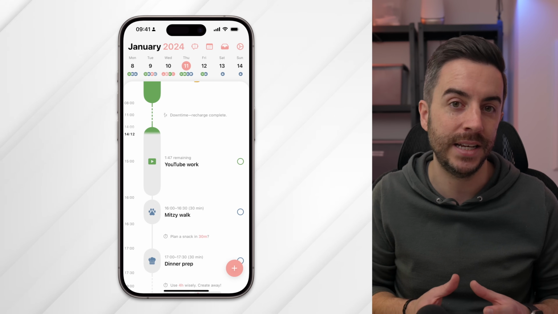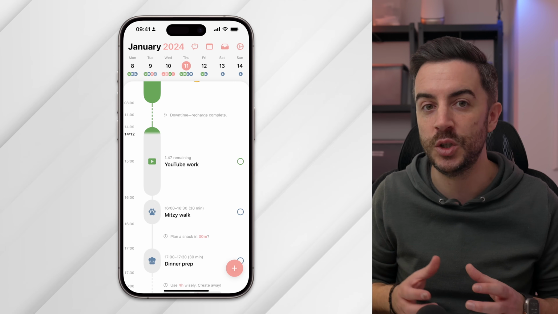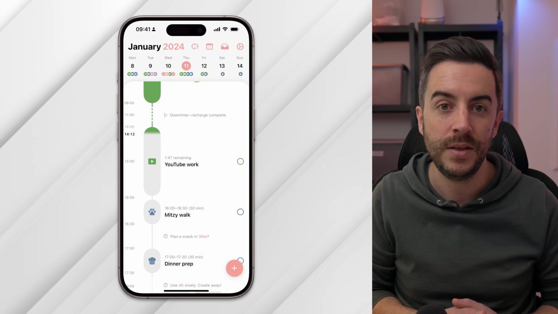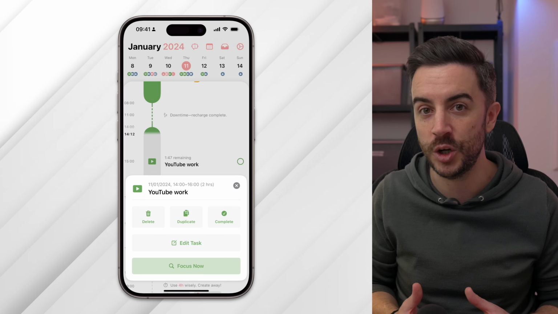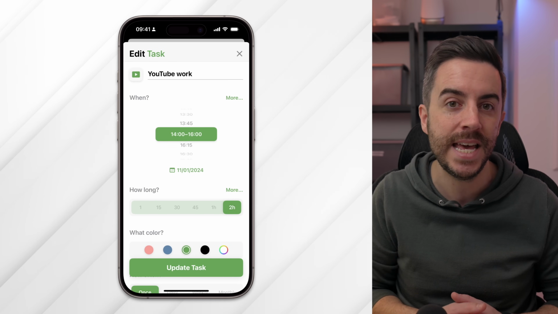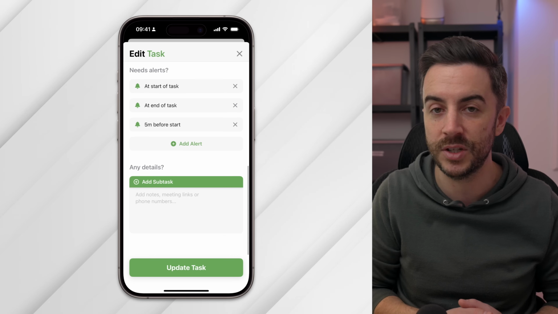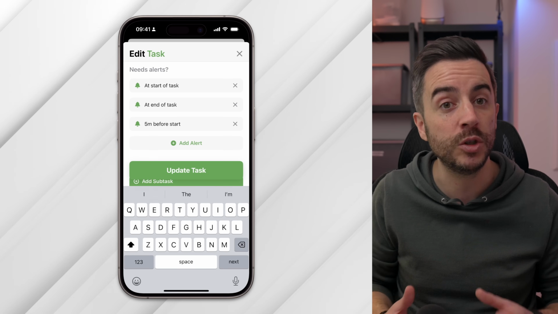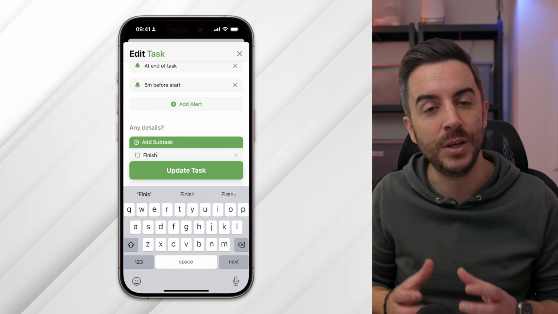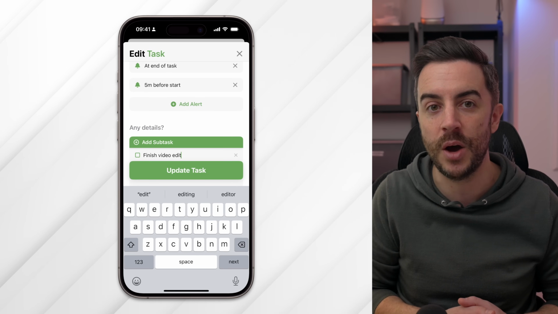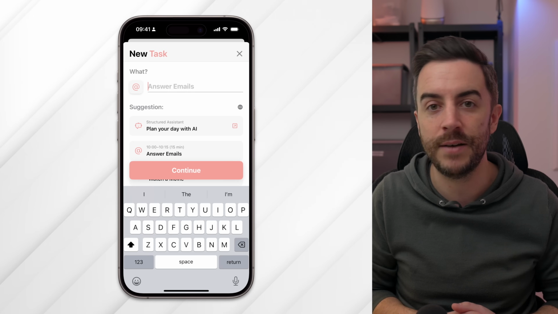Snipd is a day planner that allows you to break your day down into small time-based tasks. The app follows a timeline format, showing you what tasks you have later in the day and reminding you of the current task that you're supposed to be working on and the time that you've assigned to it that remains. It also includes task management, allowing you to mark things as completed as you go. Another feature that I really like is that you can use natural language to tell it what your plans are for the day, and it will input everything for you.